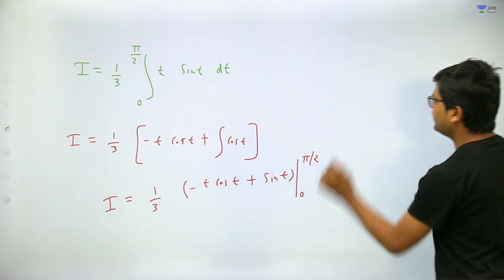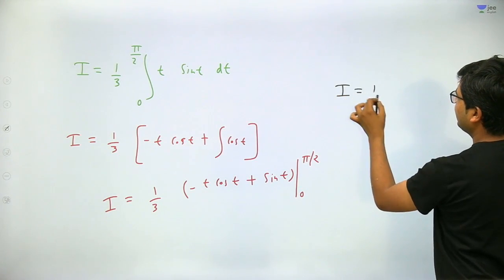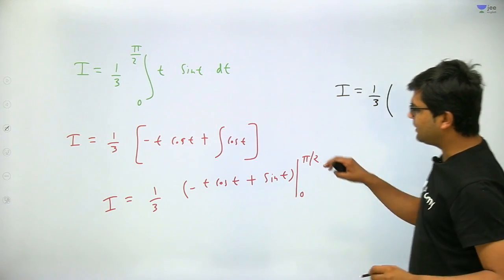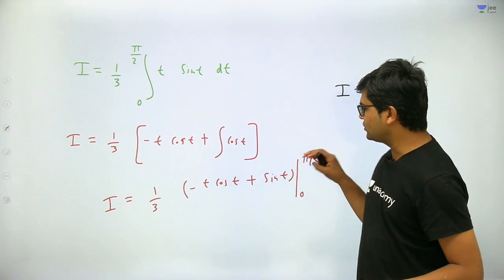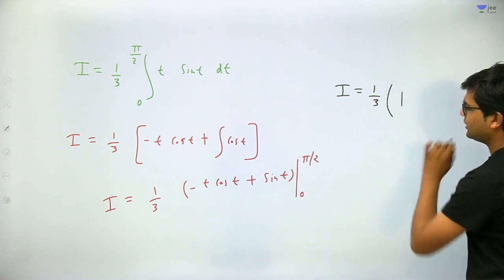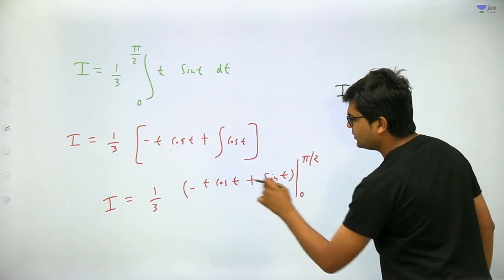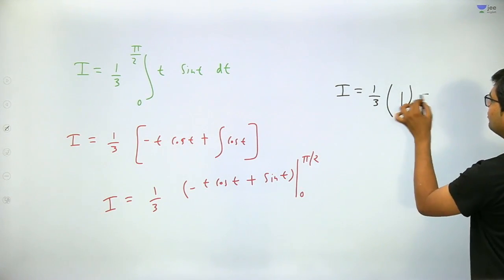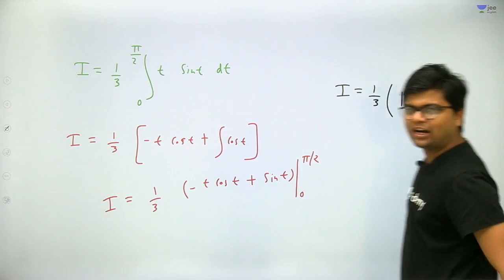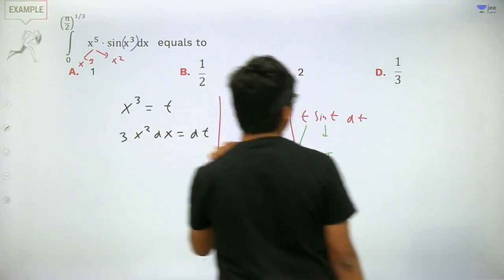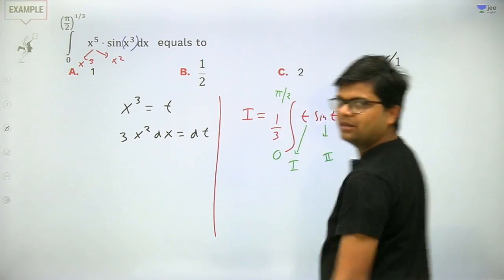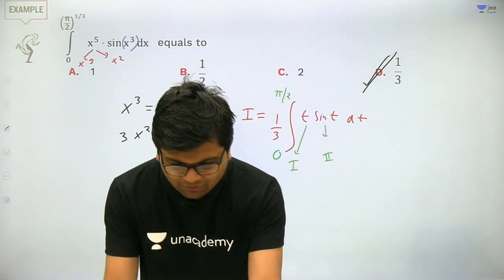Now just apply the limits. So I will be 1 by 3, and if you apply the limits, pi by 2, cos pi by 2 is 0, sin pi by 2 is 1. Okay, upper limit is 1. Now apply 0, t is 0, sin 0 is 0. So the final value will be 1 by 3 into 1, which will come out to be 1 by 3. Therefore the answer will come out to be D for Delhi.